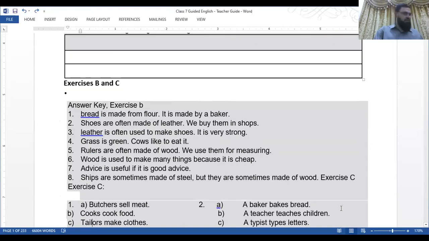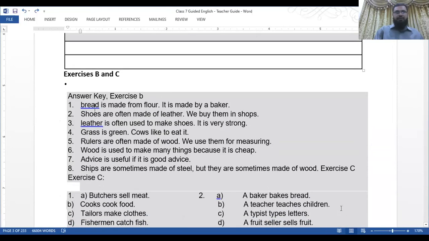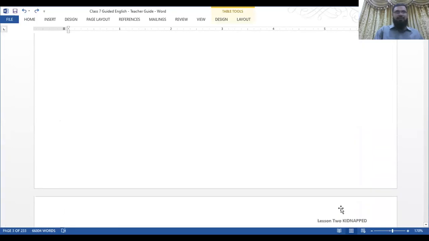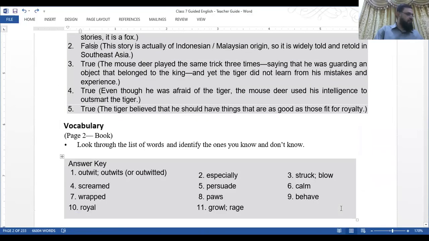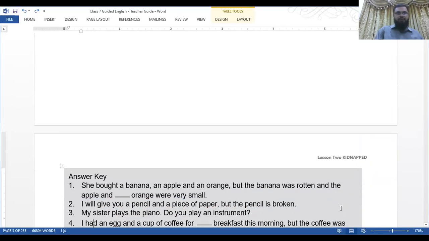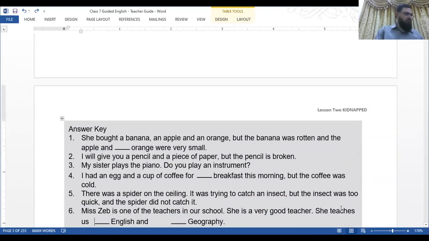Language structure, page 3, open page 3. Vocabulary is finished. Yes, that is the language structure.